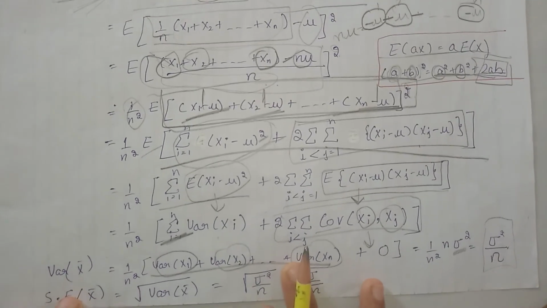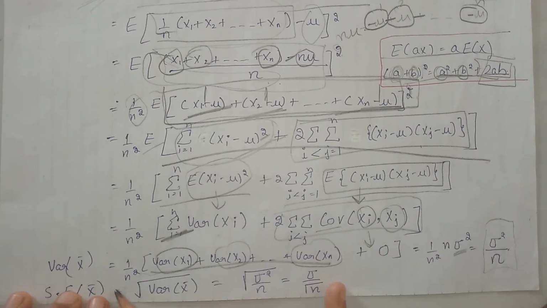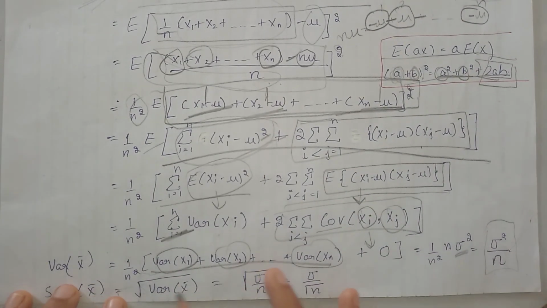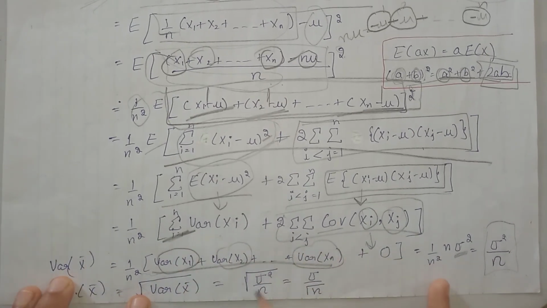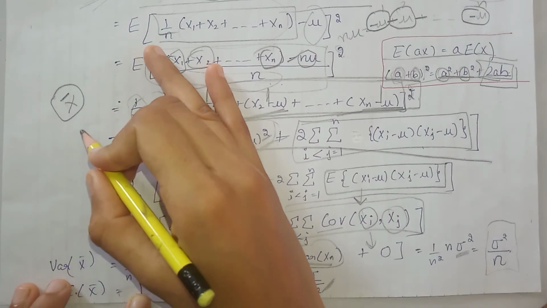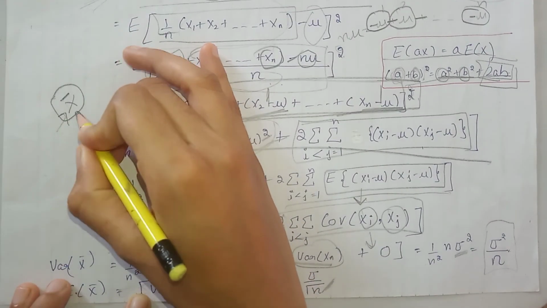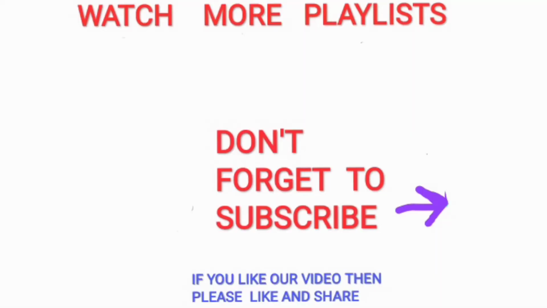Now we know that the standard error, which can be called the standard deviation, is equal to the square root of the variance. So the standard error of x bar is the square root of this term, that is, the standard error of x bar is this. So in this way, firstly we calculated the mean of the sample mean, then the variance of the sample mean, and then the standard error of the sample mean.